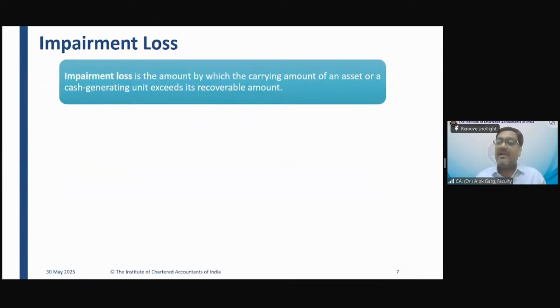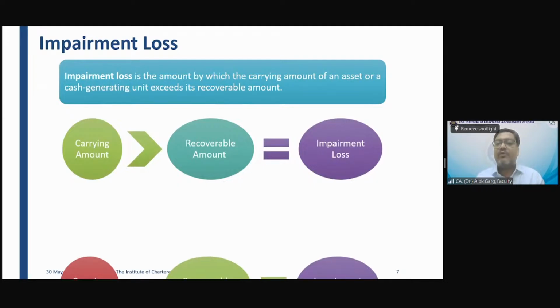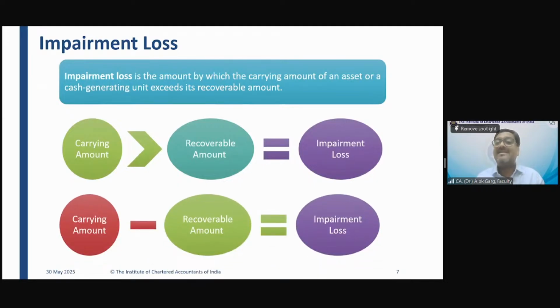So what is impairment loss? We discussed that impairment loss is the amount by which the carrying value of the asset is higher than the recoverable value. Friends, in this entire standard, you will hear two terms: one, individual asset; second, cash generating unit. So this standard talks about the impairment of an individual asset and a group of assets. Group of assets means cash generating unit.